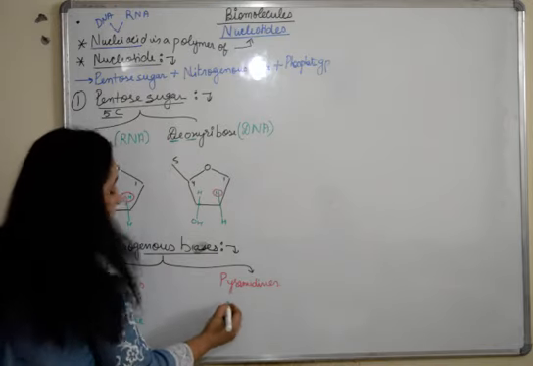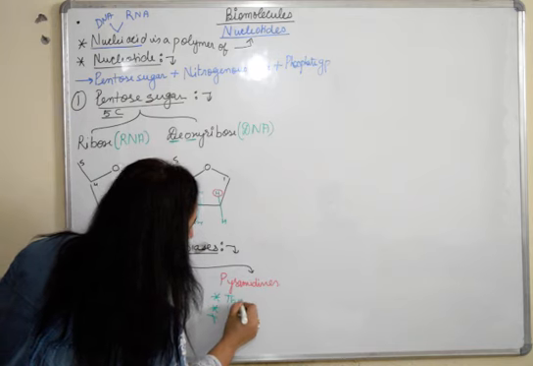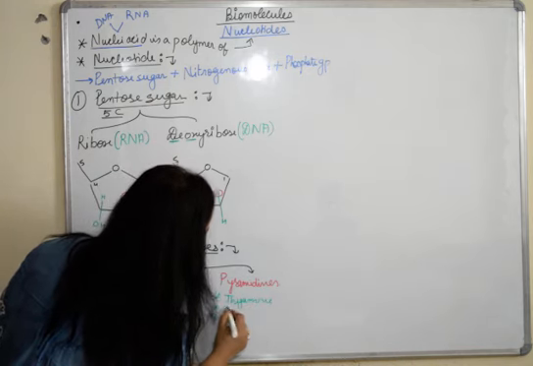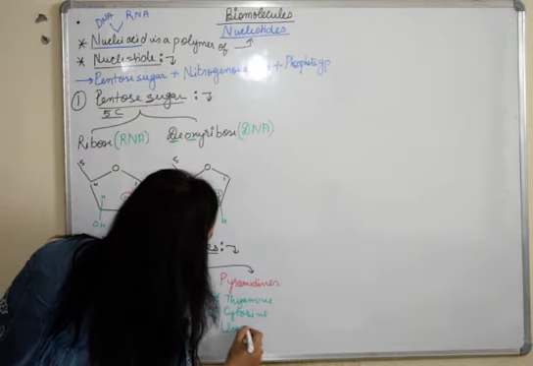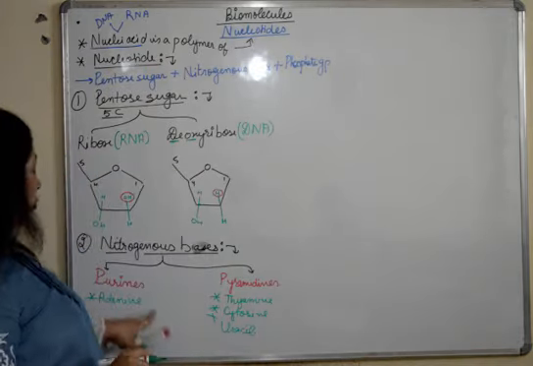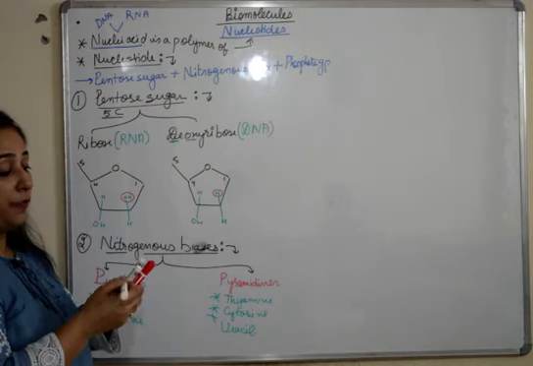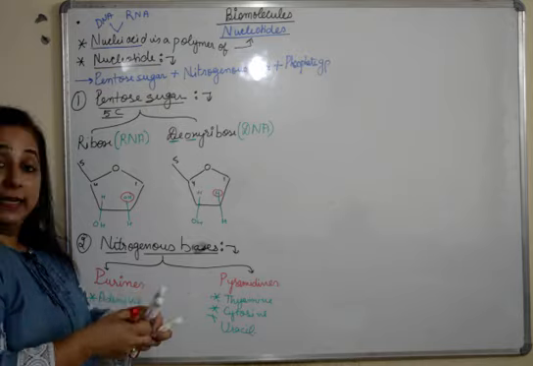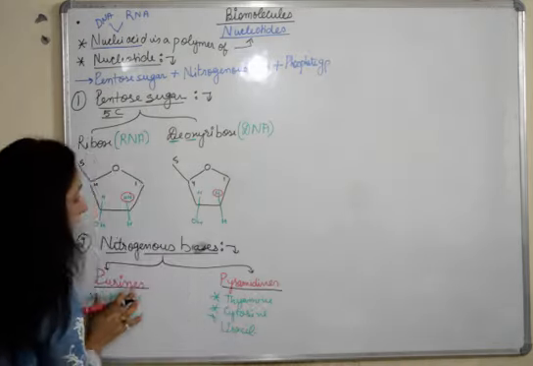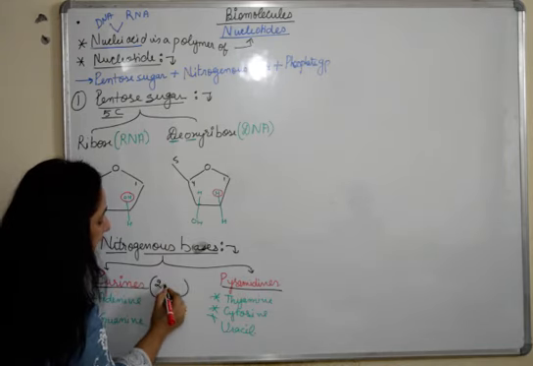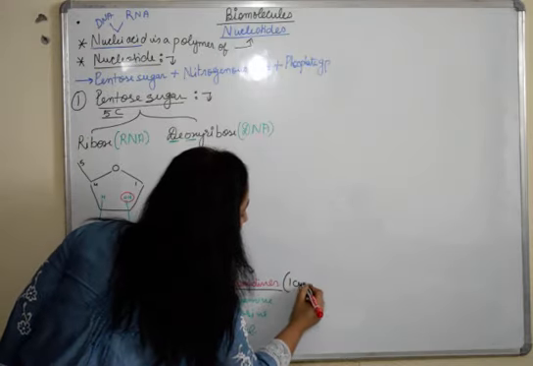Purines are further of two types, adenine and guanine. Fine. And pyrimidines are of three types: thymine, cytosine and uracil. Fine. So there are two types of purines, and there are three types of pyrimidines. One more difference between purines and pyrimidines is that purines are two cyclic, whereas pyrimidines are one cyclic.